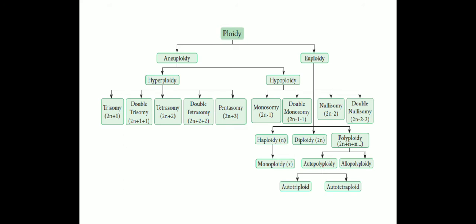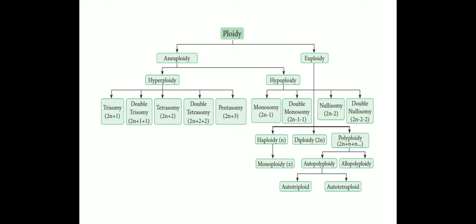The next one, double trisomy. Addition of two individual chromosomes, 2n plus 1 plus 1, is double trisomy. Then tetrasomy, 2n plus 2, a set or pair of chromosomes added to the normal number of chromosomes.